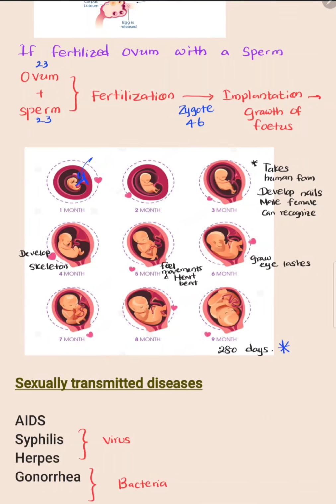When they attain the 4th month, their skeleton is developed. When they attain the 5th month, the mother can feel movements of the fetus as well as the heartbeat. When the 6th month comes, the eyebrows and eyelashes also grow in the fetus.